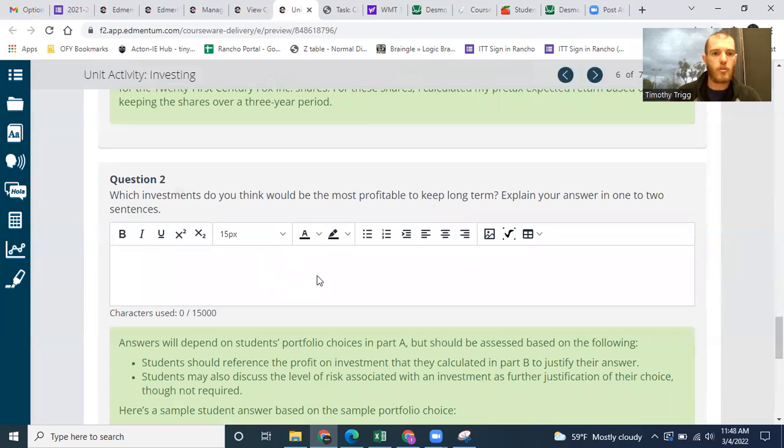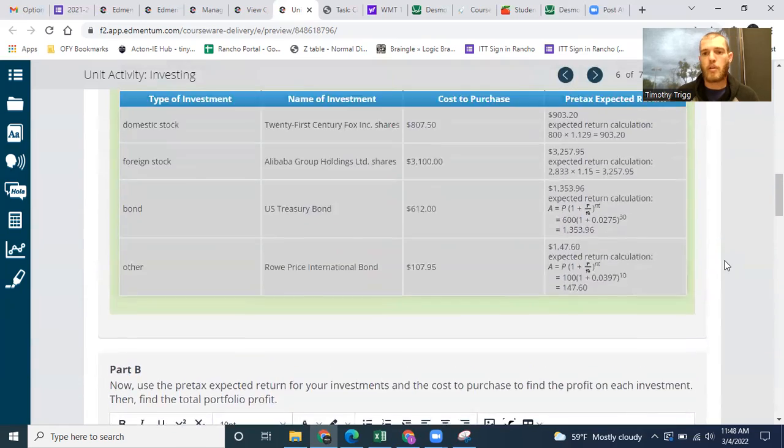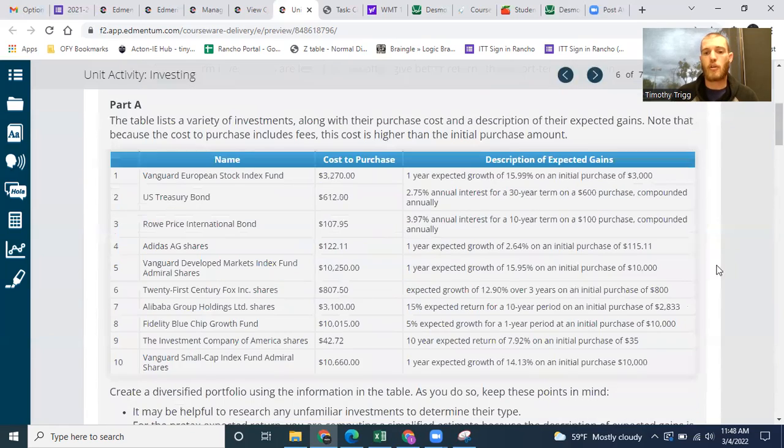Which investments do you think would be the most profitable to keep long-term? Explain your answer in 1 to 2 sentences. So which investments were the best long-term? Well, the ones that give you the greatest return on your investment.